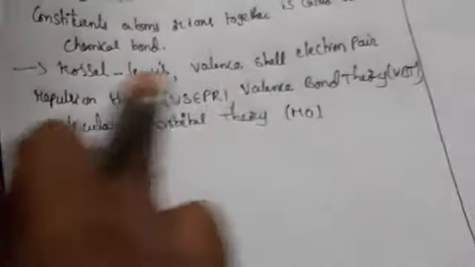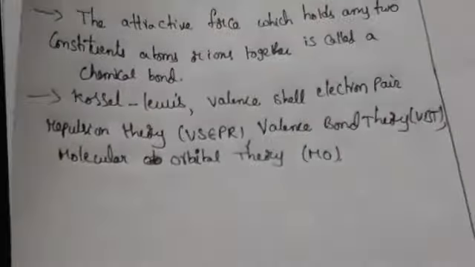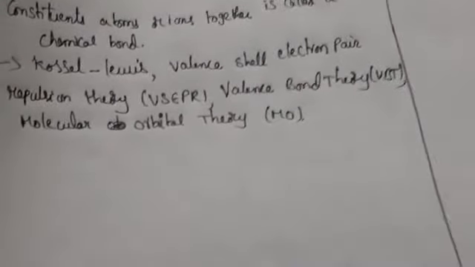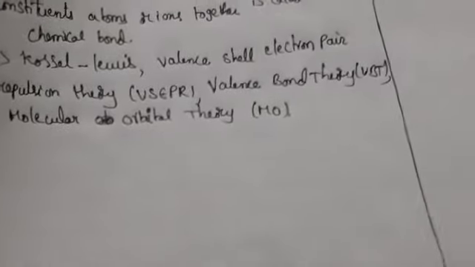These three theories explain why atoms combine, why molecules have perfect shapes, and why some molecules combine and some do not.